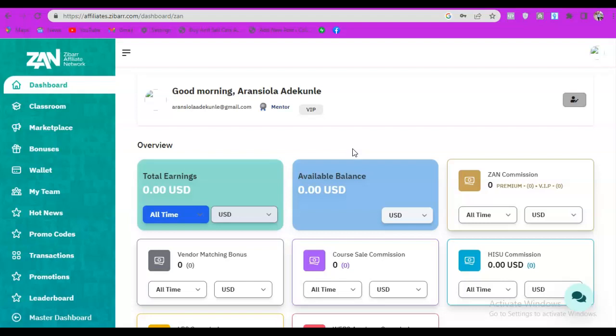So guys, what are you waiting for? Don't forget, just click the link in my description below and get started now, because this platform will soon be a paid platform. They are still a free platform now because a lot of people are not there yet and they are testing some things on this platform. That's why they make it free for all now. But if you don't register on time, they might change it to a paid platform, because once they have a lot of affiliates, what do you expect? People will be struggling to join, because when the thing is working, everybody would like to be on the platform. So guys, don't sleep on this.